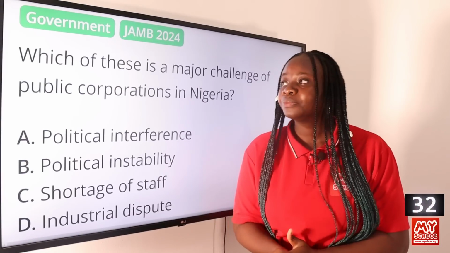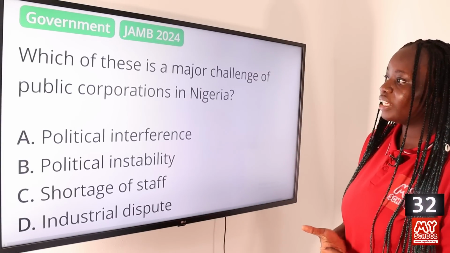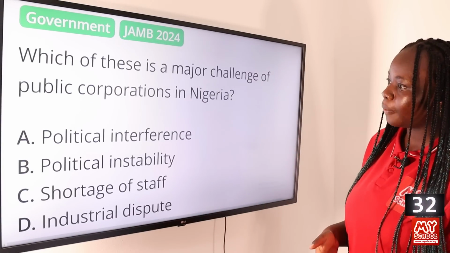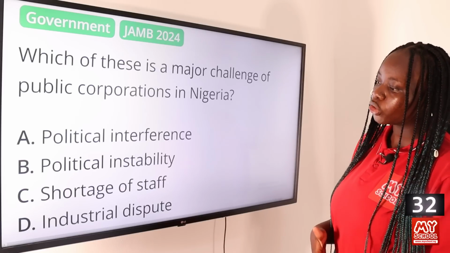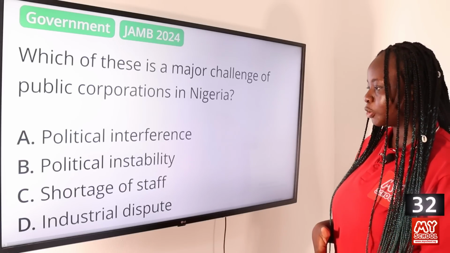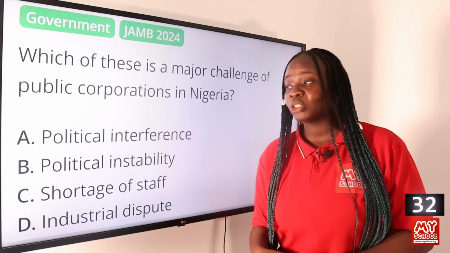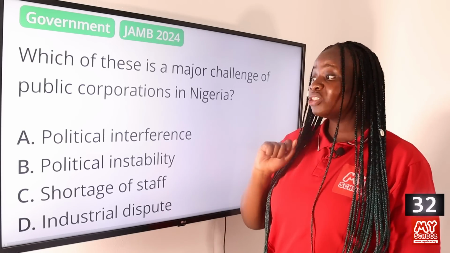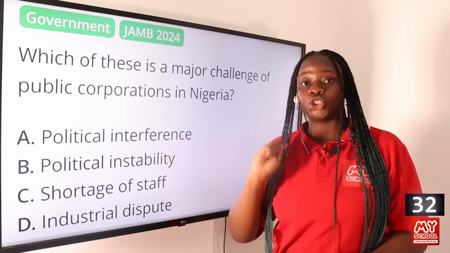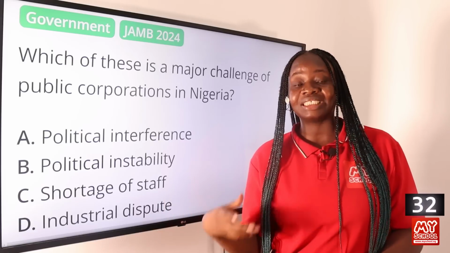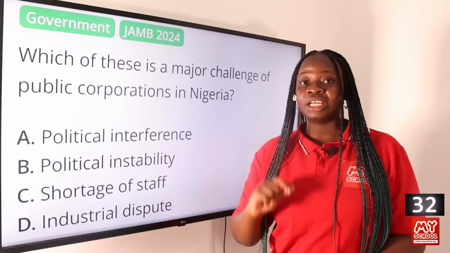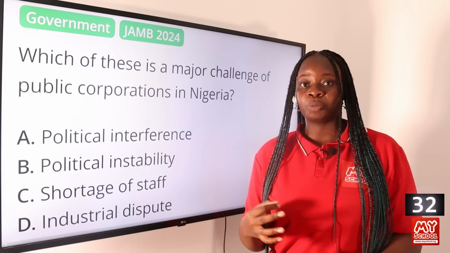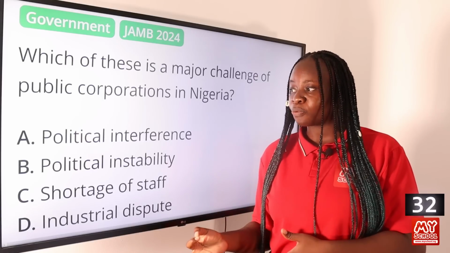Question 32. Which of these is a major challenge of public corporations in Nigeria? Option A, political interference, B, political instability, C, shortage of staff, and D, industrial disputes. The answer to this question is option A, political interference. Political interference is the major challenge of public corporations. Public corporations are designed to provide essential services to the citizens, but they operate under the government. The government is responsible for controlling the affairs of the public corporation.